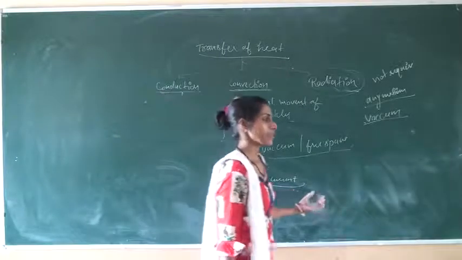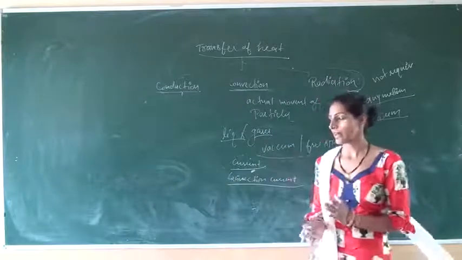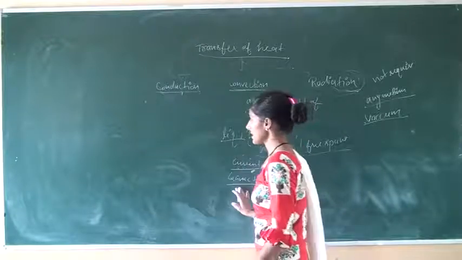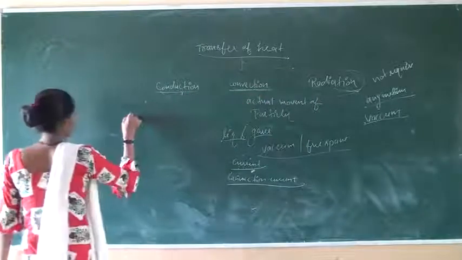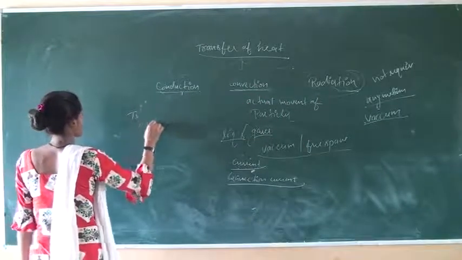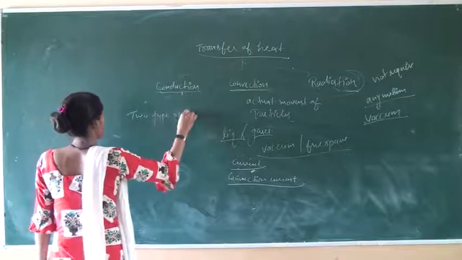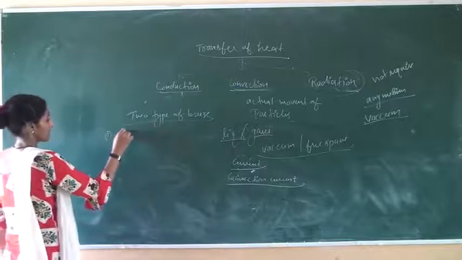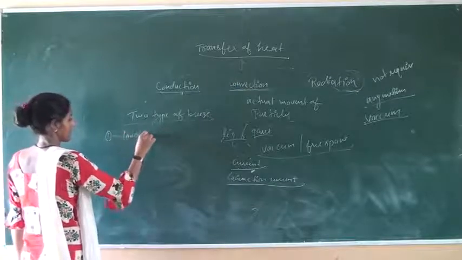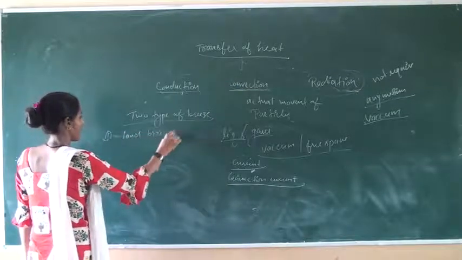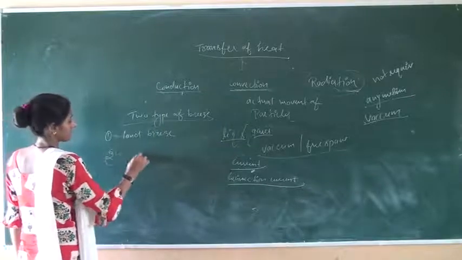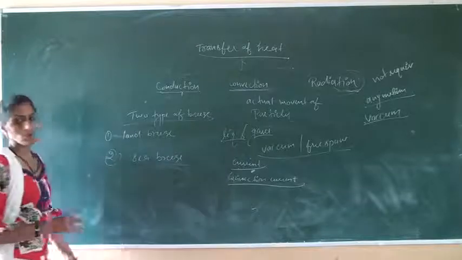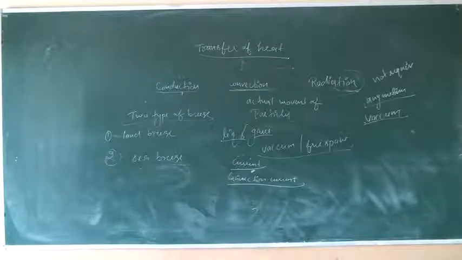Convection current means there is a flow of hot particles, cold particles, or a flow of air. In this case, there are two types of breeze: one is the land breeze and the second one is the sea breeze. There are two types of breeze in the convection method.